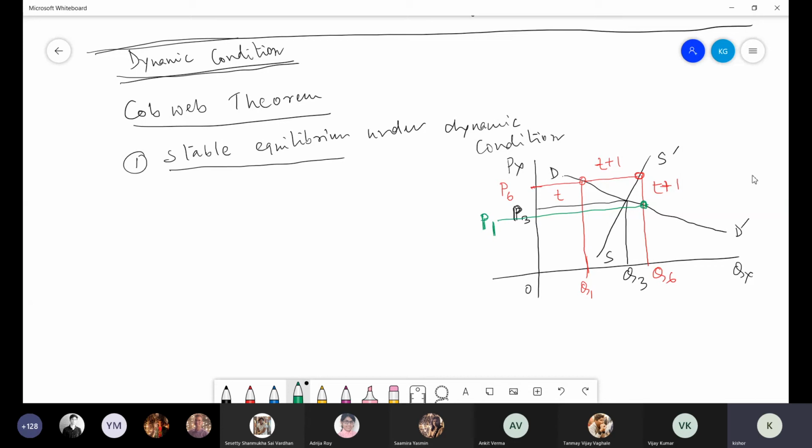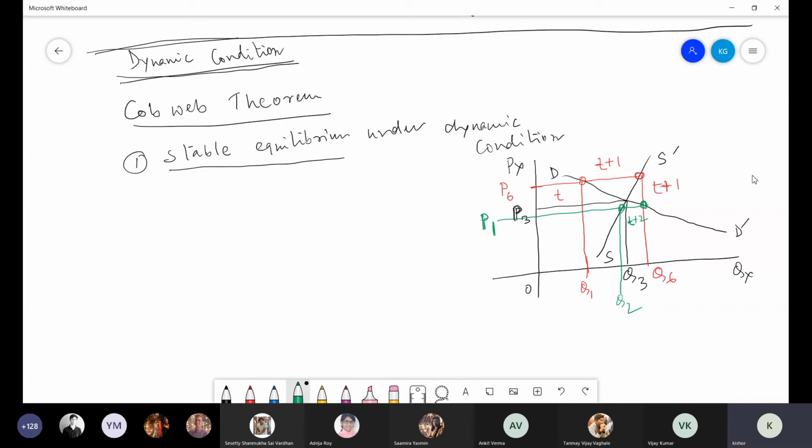So tomorrow, at the T+2 time period, I will try to supply less quantity, represented on the supply curve. Today's market price of P1 will decide tomorrow's supply, so tomorrow I bring down my supply to Q2.